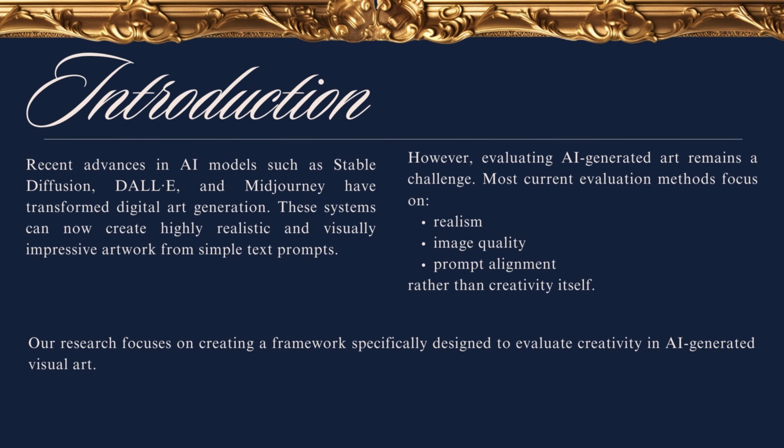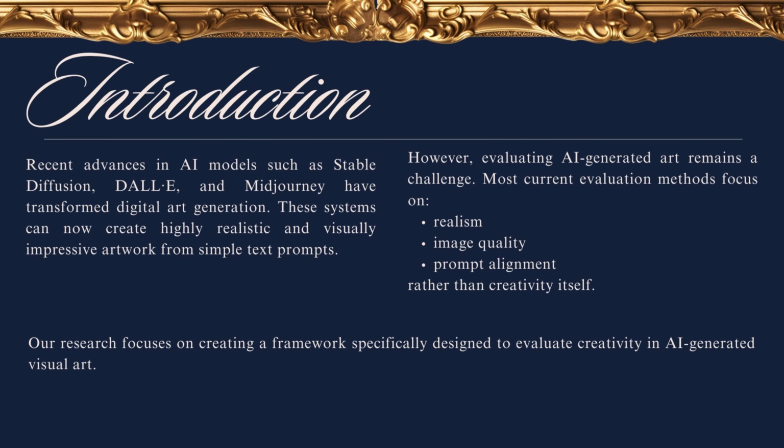For the system architecture, the image is processed using CLIP and DINOv2 to extract visual and semantic features. Then the system evaluates the image based on the three creativity dimensions and combines the results into a final creativity profile. For the experimental setup, we used 180 images, including human artworks from WikiArt and AI-generated images from SDXL Turbo. We also compared our framework with common evaluation metrics like FID and CLIP Score.